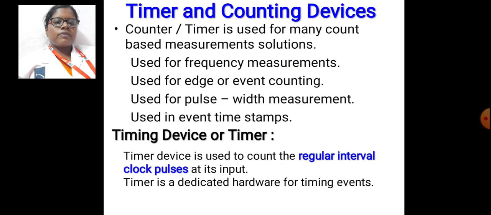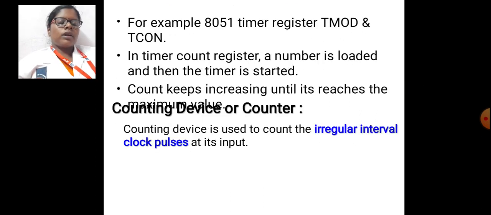And next we have seen timing and counting devices. In timer we have seen the types of timer, which kind of timing devices have been used for real-time applications, everything we have seen. And what is meant by a timer device, which is used for regular interval clock pulses. Otherwise, what is meant by a counting device or counter.